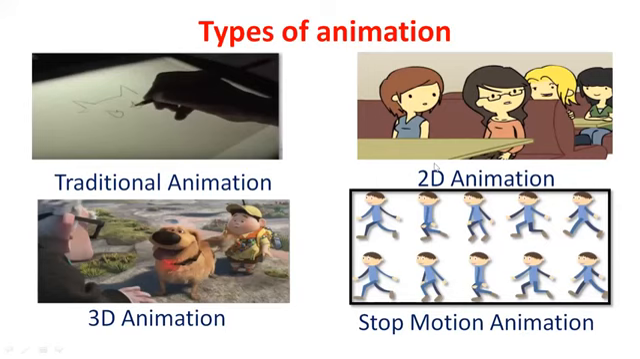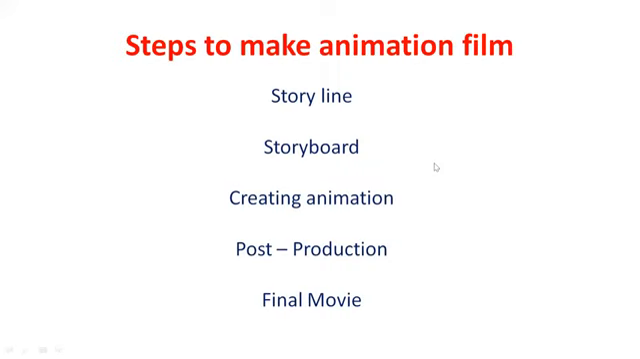Okay. Now, before making an animation, you must keep these 5 items in your mind. Before making an animation, we have to create colorful items and colorful animation. Before that, we must all know about the storyline. When we are going to create an animation film, the storyline is the important thing. The storyline must be very good.